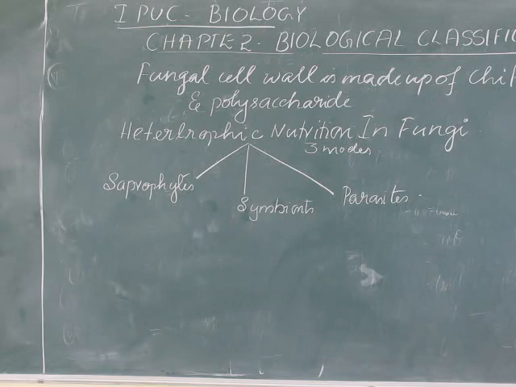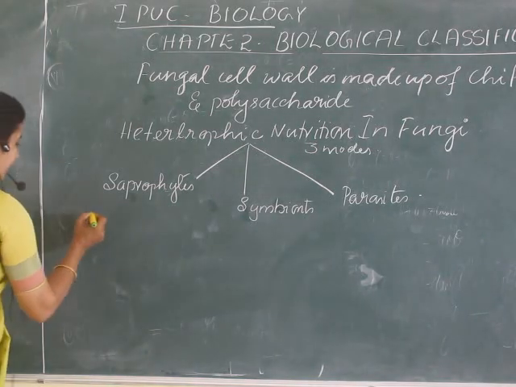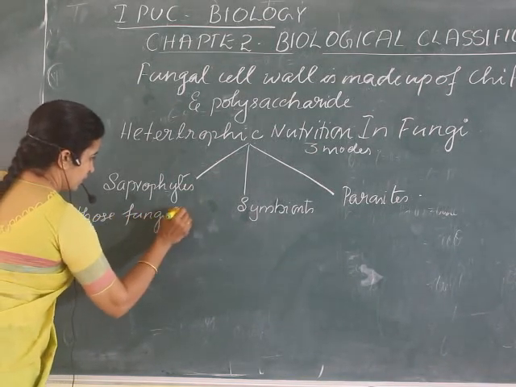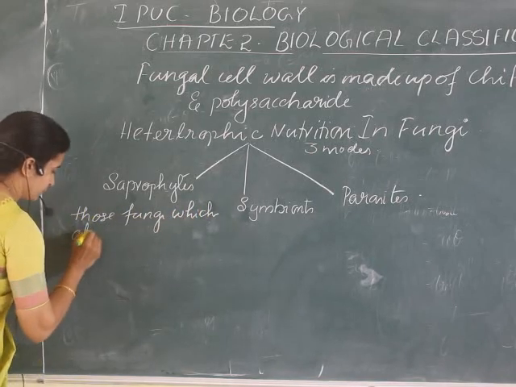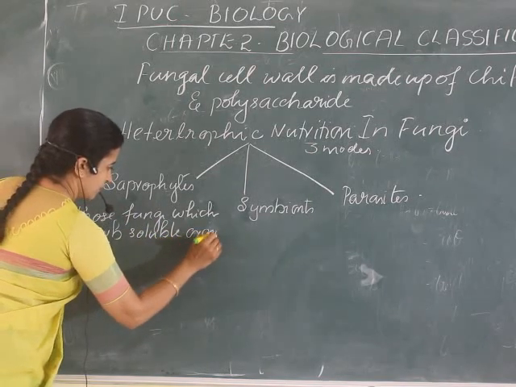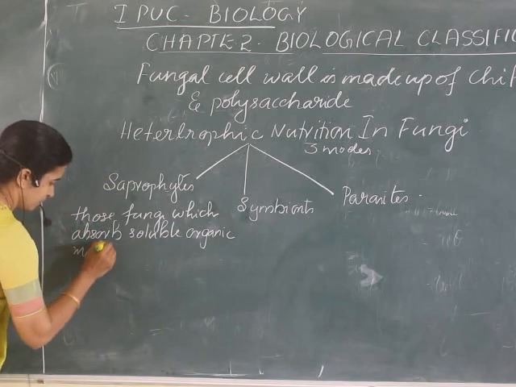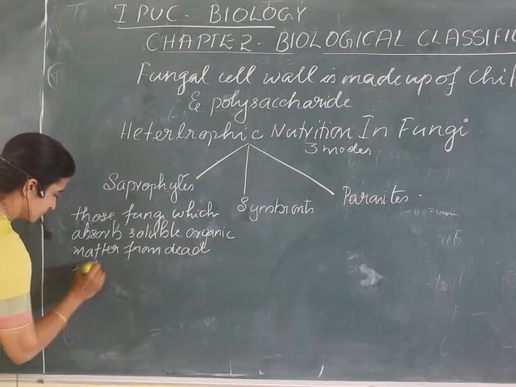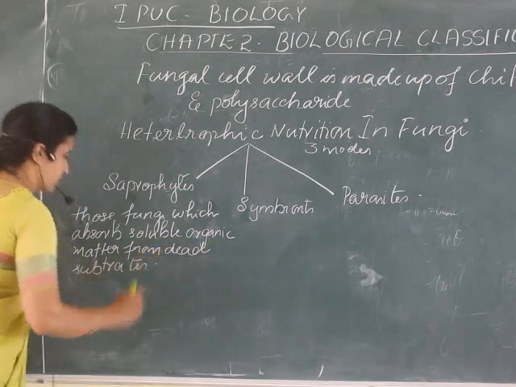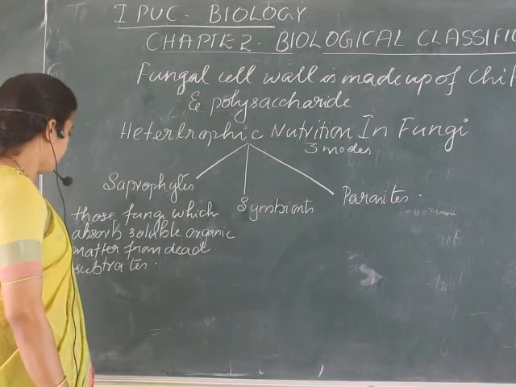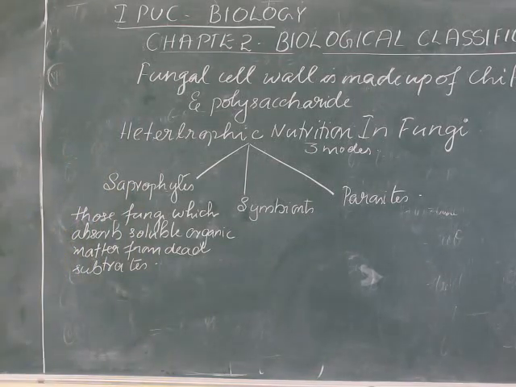Those fungi which absorb soluble organic matter from dead substrates are called saprophytes.